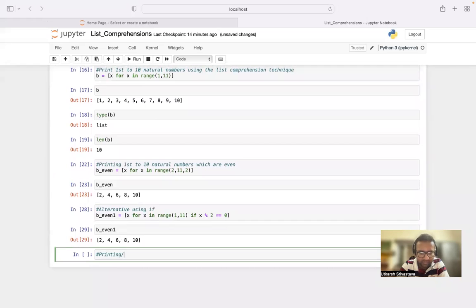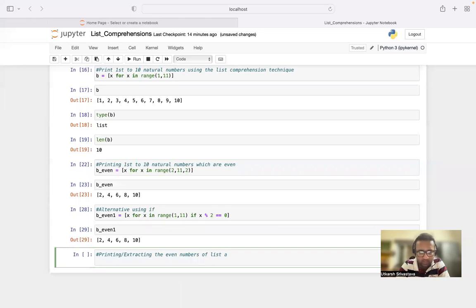Printing or extracting the even numbers of list A, right? So let us take an even list and create it with the help of square brackets.